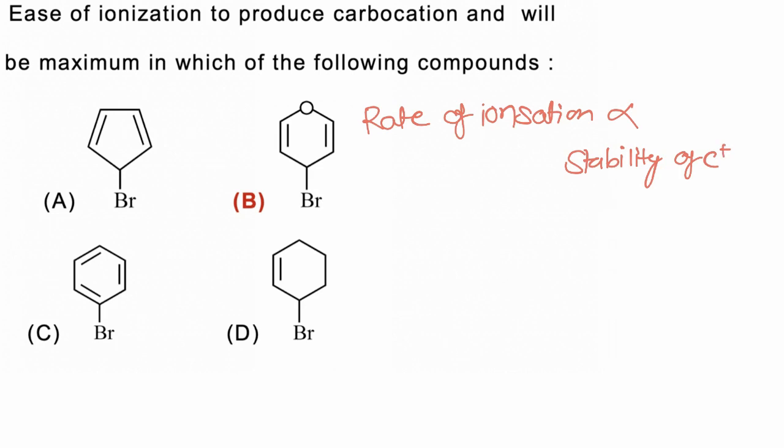Now in case A, the carbocation formed is anti-aromatic and hence highly unstable. In case B, the carbocation formed is aromatic and hence it is one of the most stable carbocations.